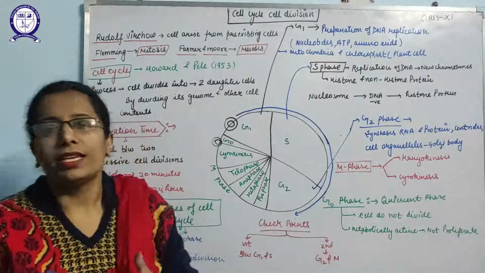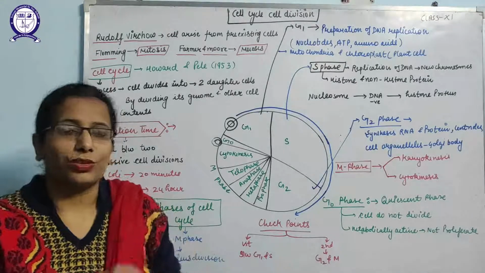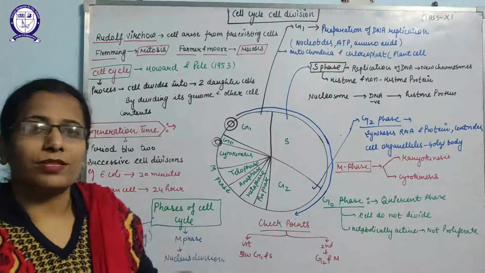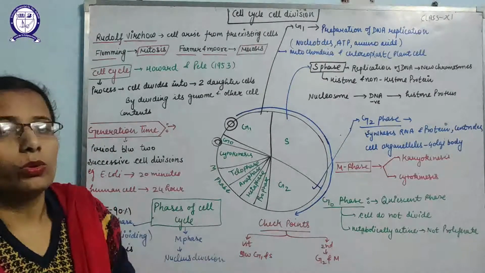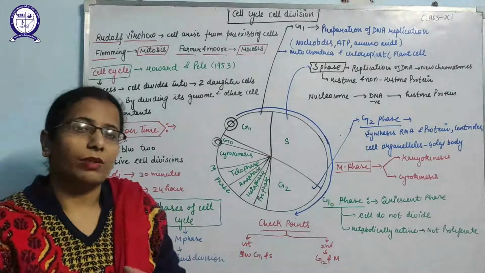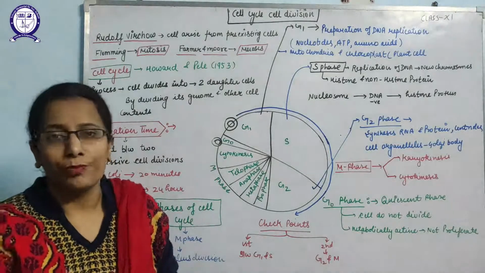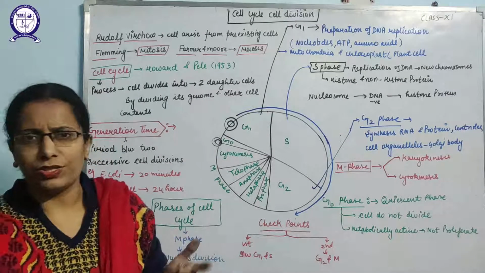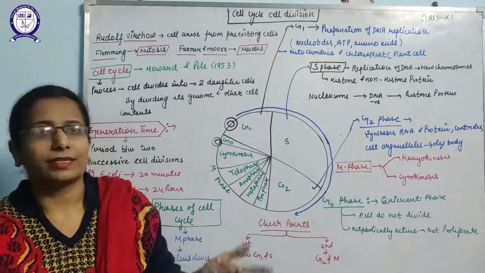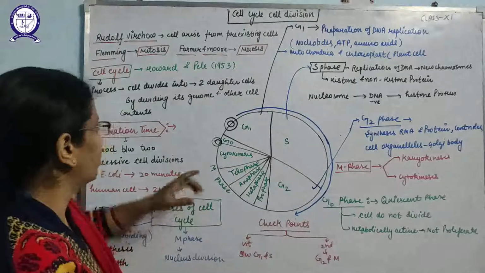As you know, a cell contains two main things: the brain of the cell, known as the nucleus, and the other parts of the cell present in the cytoplasm, known as the cell organelles. So when a cell divides to form new cells, these components should be divided properly in an equal way. Two steps are required: first, duplication of the genome present in the cell, and second, duplication of the cell organelles present in the cytoplasm.